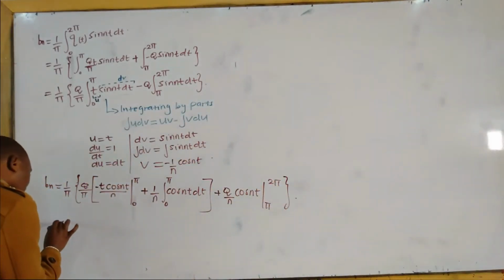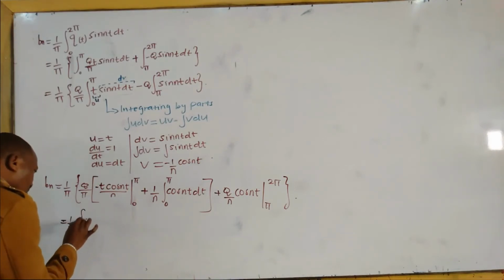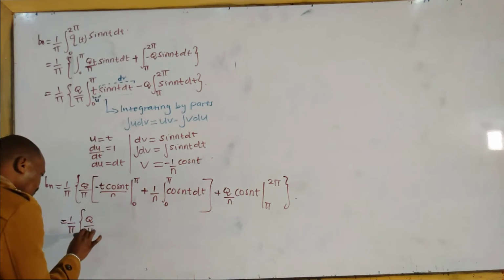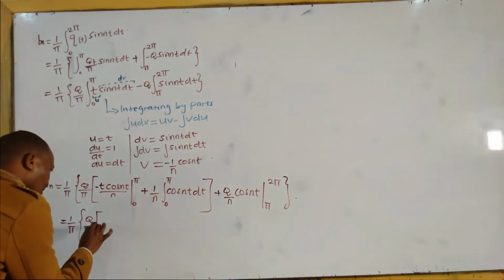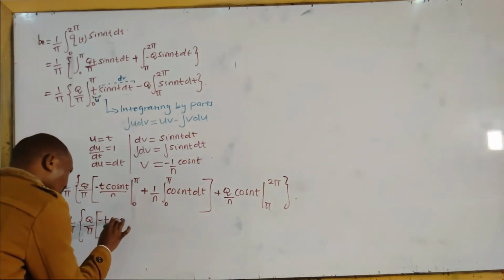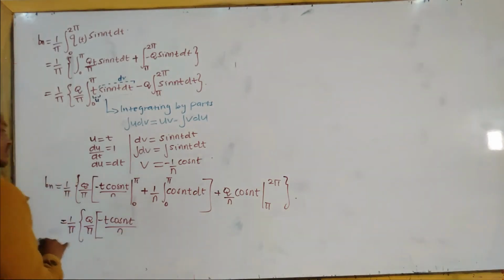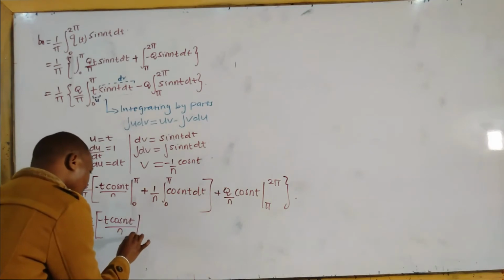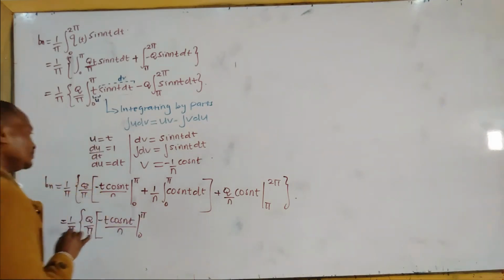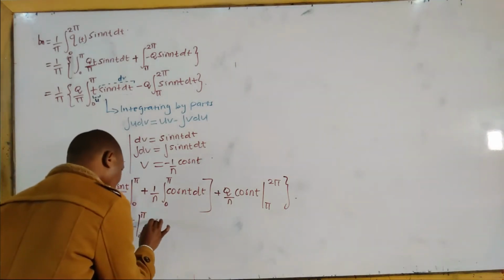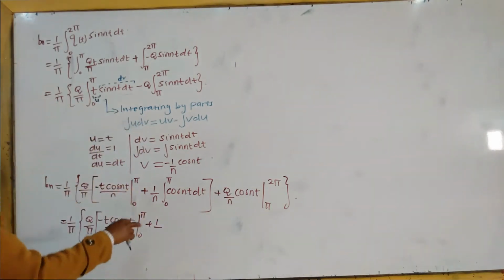Which is equal to 1 over pi, q over pi, negative t cosine nt all over n, limit is 0 to pi, plus 1 over n times cosine itself.